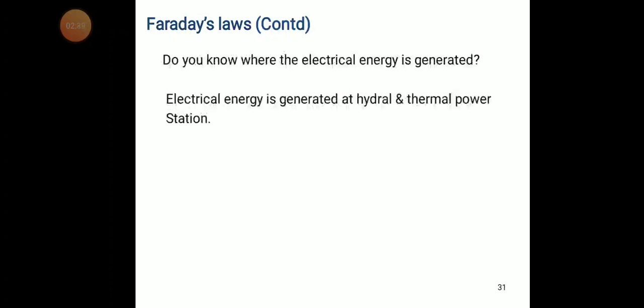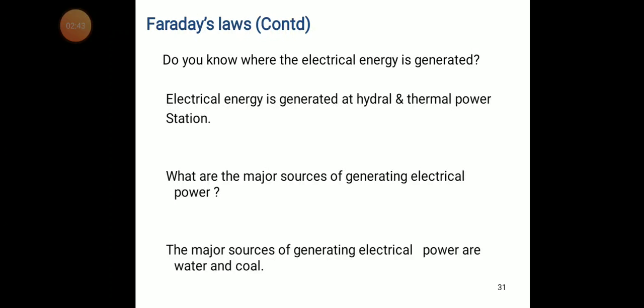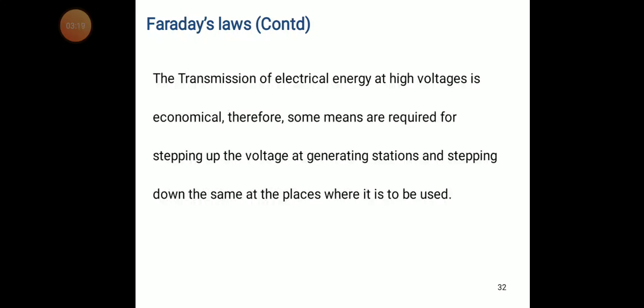Now we try to understand some examples. Already you know where electrical energy is generated. Generally, electrical energy is generated at hydel, thermal and tidal power stations. So what are the major sources of generating electrical power? In the hydel we need water, in the thermal we need coal. Already we know that power is generated in these power stations.